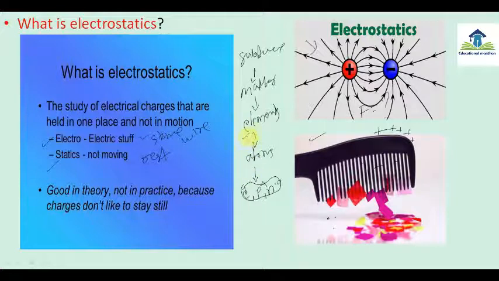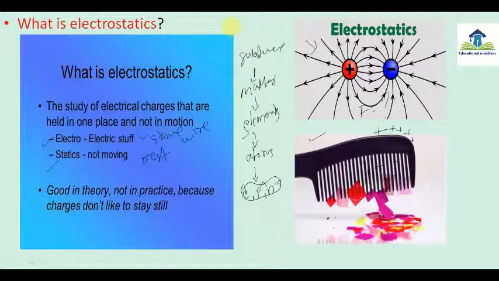These small atoms combine together and make an element, like iron, paper, plastic. These elements combine together and form matter. A mixture of elements makes matter, and all matter is called substance. So we can say the whole universe is made of atoms and electrons.